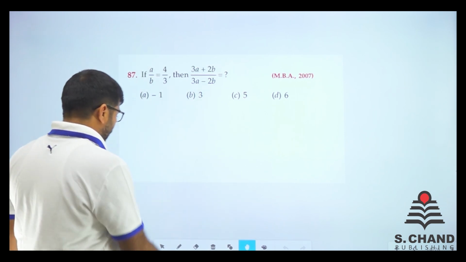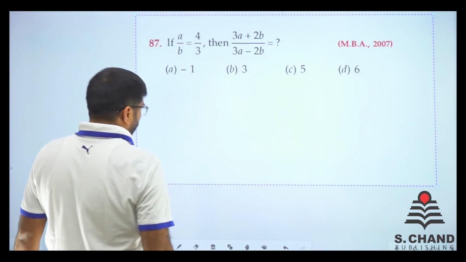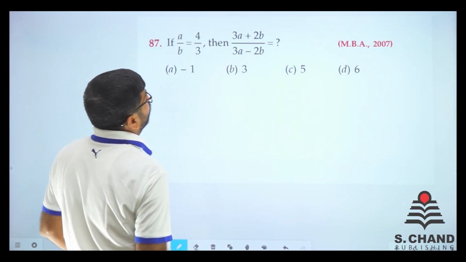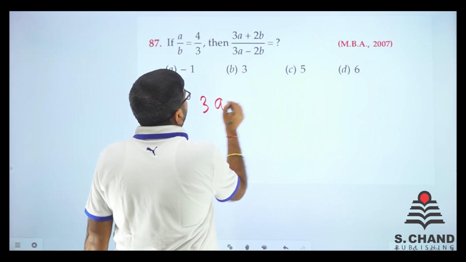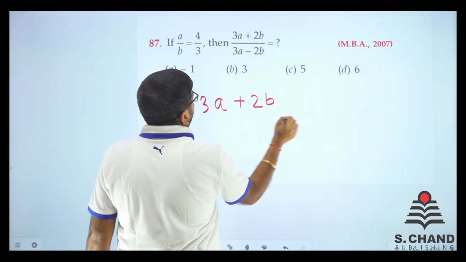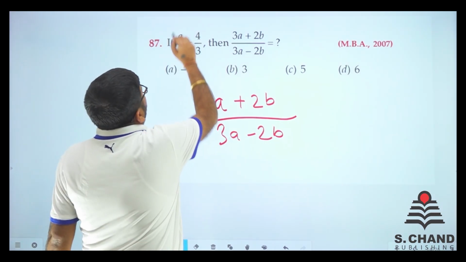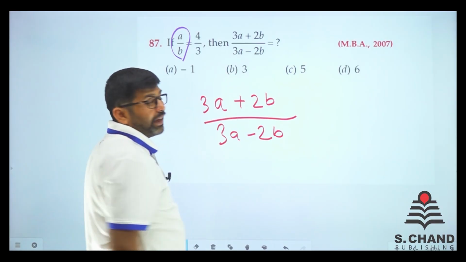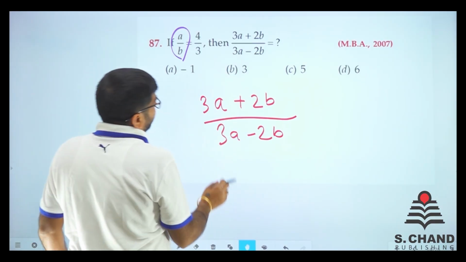Here we go. MBA 2007, question 87. So A by B is given and we need to find 3A plus 2B over 3A minus 2B. We have got A by B and there is no A by B. Just trying one thing, I don't know, maybe it will go right or wrong.